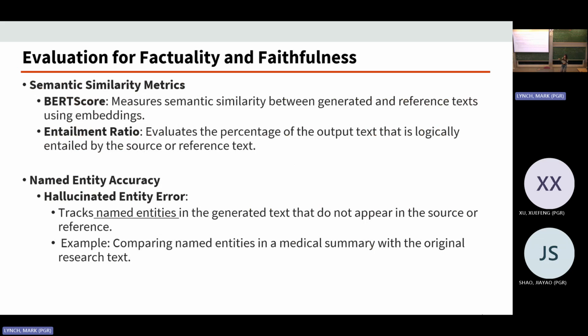And how we measure the factuality based on this is we track all the named entities in the generated text and the original text, and we check if they align. This is especially useful in applications like medical text, law-based text, or education text. So for example, for a medical text, we just figure out all the medical terms in the original text and the generated text and see if they align.